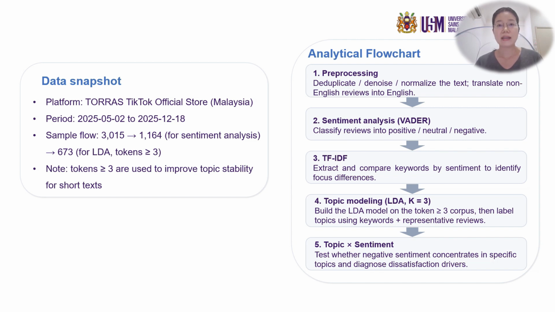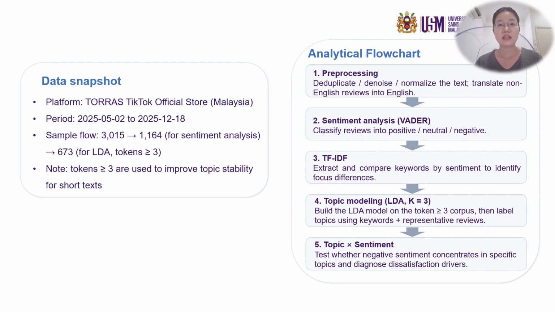The steps are simple. Clean the text and translate if needed. Run VADER for sentiments, use TF-IDF to compare keywords, run LDA to find the topics, and finally combine the topics with sentiments to see where negative feedback clusters.